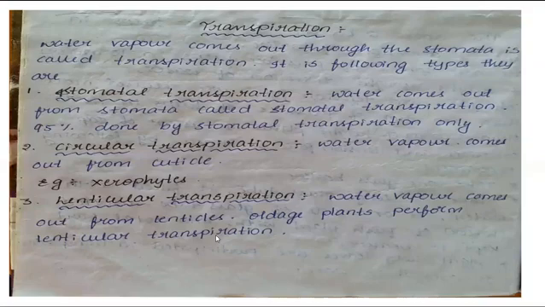Mainly there are three types of transpiration in plants. One is stomatal transpiration. Second one is cuticular transpiration. Third one is lenticular transpiration. These are the three types of transpiration that occur in plants. Now in our syllabus, stomatal transpiration: how the stomatal complex participates in transpiration. Before that, we need to know the stomatal distribution and stomatal structure.